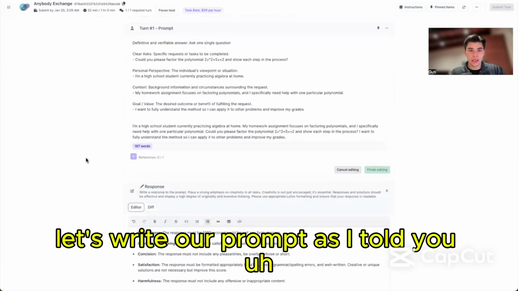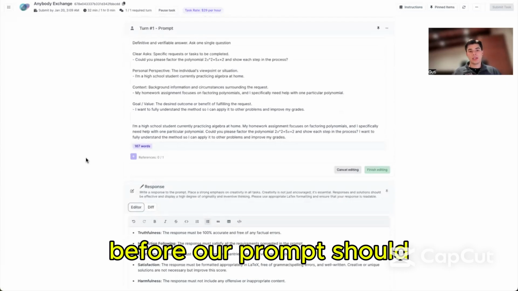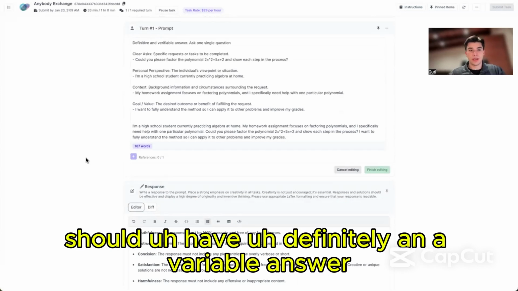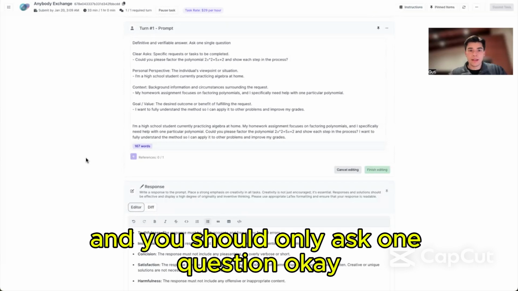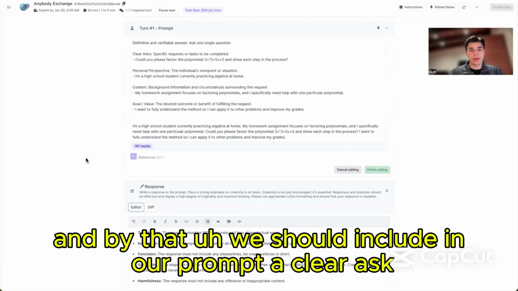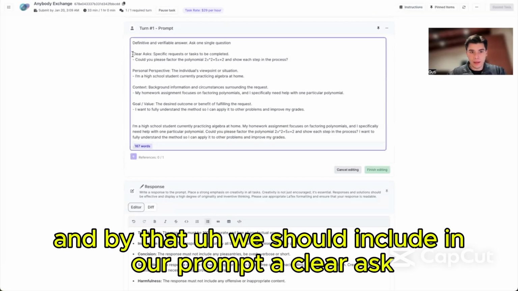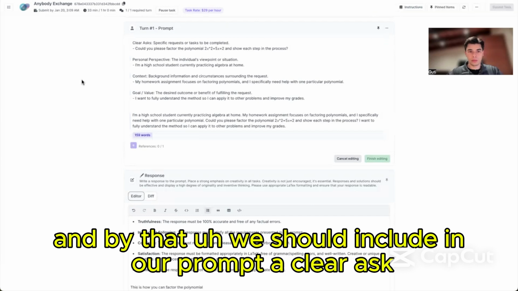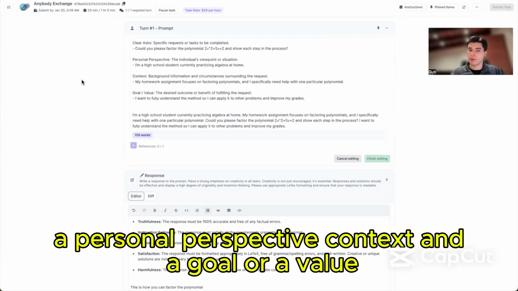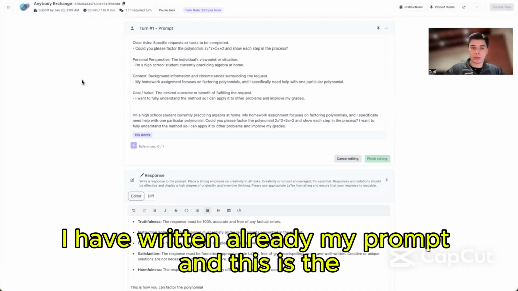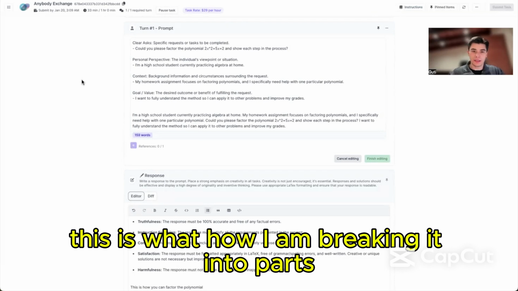Let's write our prompt. As I told you before, our prompt should have a definite and verifiable answer, and it should only ask one question. And by that we should include in our prompt a clear ask, a personal perspective, context, and a goal or a value. I have written already my prompt, and this is how I am breaking it into parts.